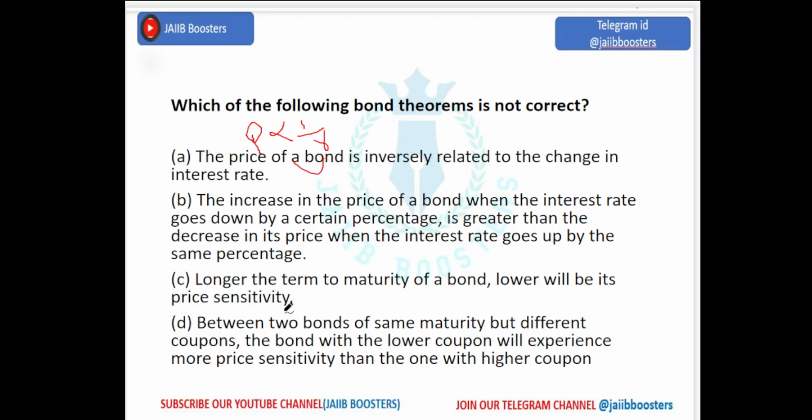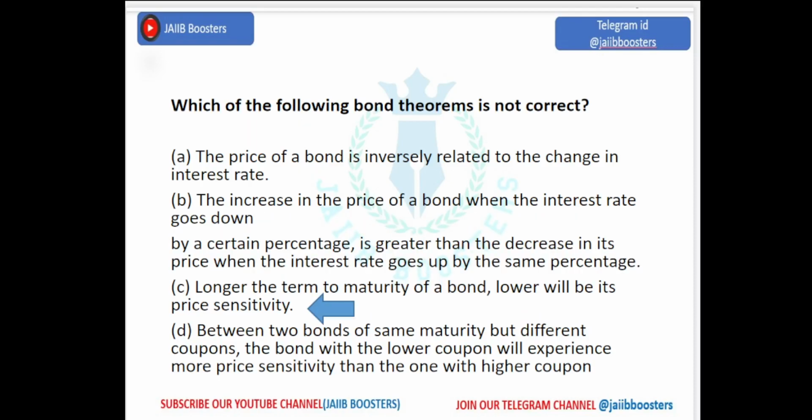But the third option says the longer the term to maturity of a bond, which is nothing but the time period, lower will be its price sensitivity. In the sense, to help you understand, here the time period is being treated as directly proportional to price. But we know that this is false. Here time period is definitely inversely proportional to price. Okay, the answer is C.